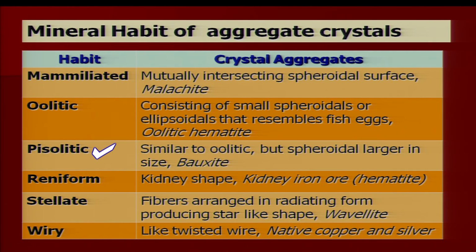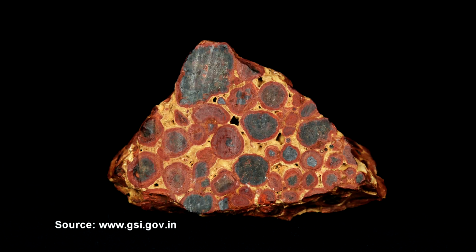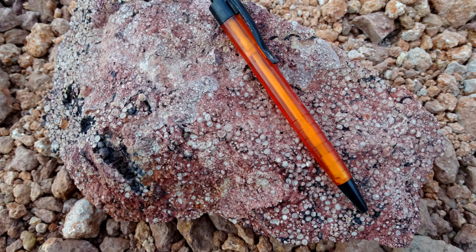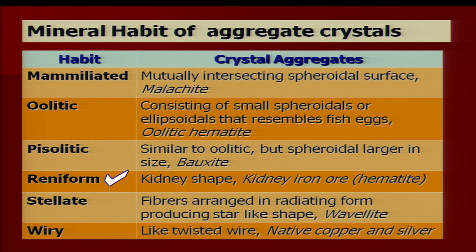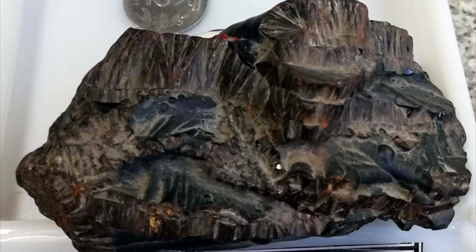Now, pisolitic. What is the difference between oolite and pisolite? Pisolite is also similar to oolite, but there is a difference in size. Size difference is the only difference. Otherwise, pisolite and oolite look more or less similar. What is pisolite? Pisolite is also spheroidal, but larger in size. Example is bauxite. Reniform. Reniform means kidney shape, just like a kidney.